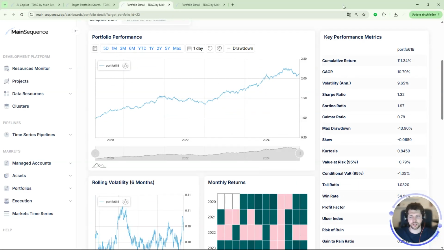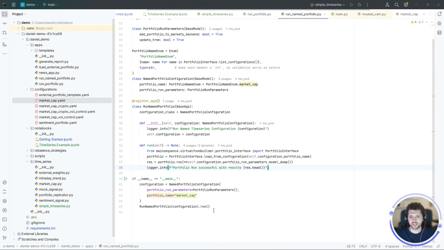This is created. So it's very easy. Here is a main method where you can also run and test this. But if you push something like this and it's registered with the app and in the apps folder, it's already integrated into the agent and you can call it using natural language.